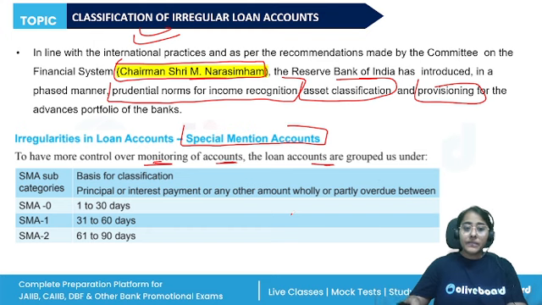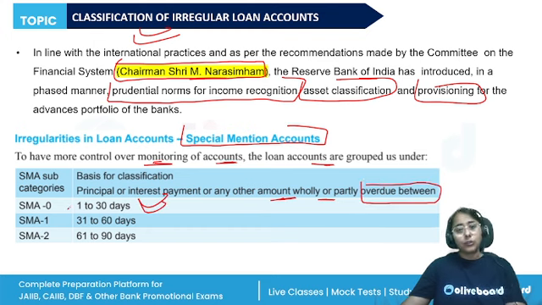SMA 0 is where the principal or interest or any other amount wholly or partly is overdue. If the amount is overdue for 1 to 30 days, it is SMA 0. Then, if the overdue exists between 31 to 60 days, it comes under the SMA 1 account.